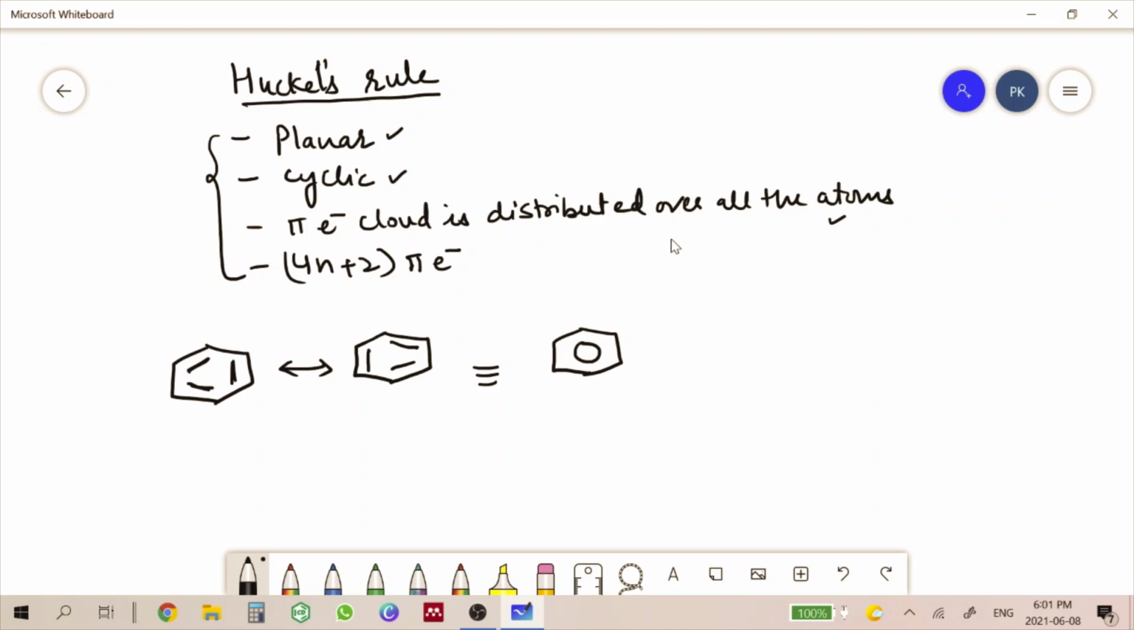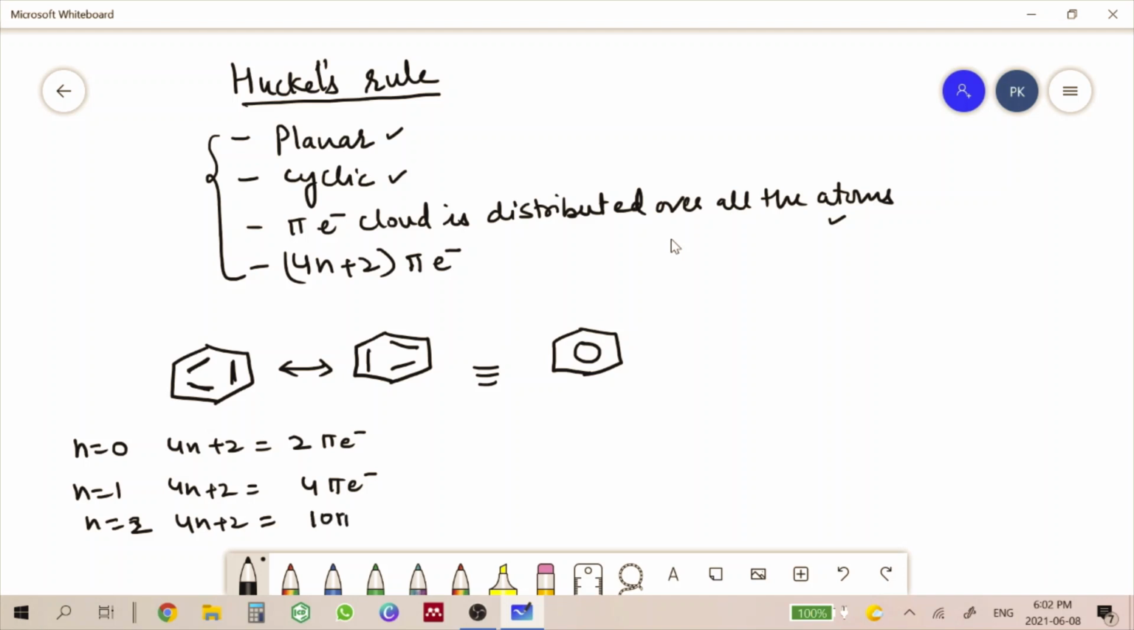Now what about the last condition, the 4n plus 2 rule? Now what is this rule? In this case, if we put n is equal to 0, then 4n plus 2, we will get 2 pi electrons. If n is equal to 1, then 4n plus 2 will give us 6 pi electrons. If n is equal to 2, then 4n plus 2 will give us 10 pi electrons. Likewise, we have to see whether our compound has 2, 6, 10, and so on. If these numbers of electrons are present in our compound, then the compound is following the 4n plus 2 rule.